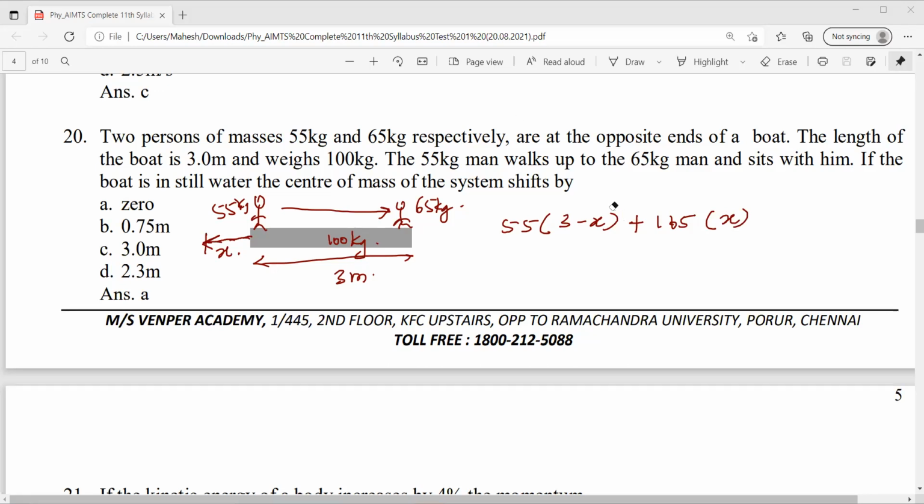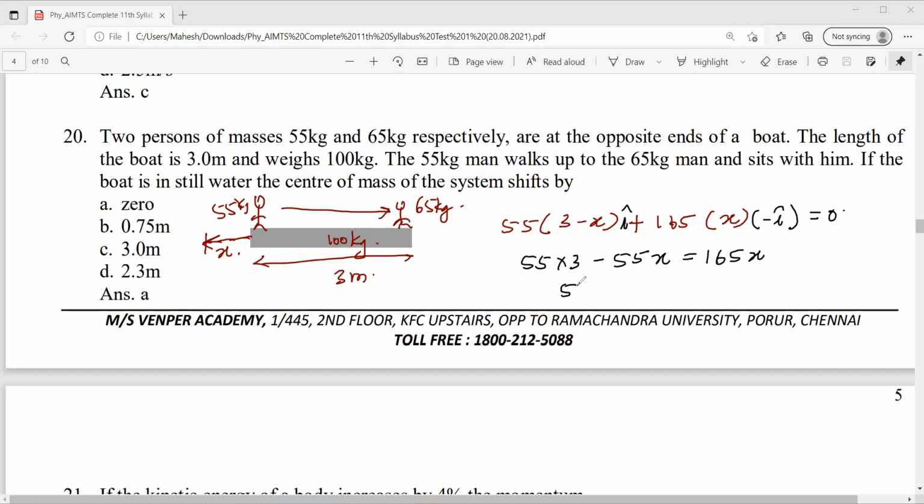You can write in vector form, this is i cap, this is minus x i cap, should be equal to 0. I can write 55 into 3 minus 55x equal to 165x.